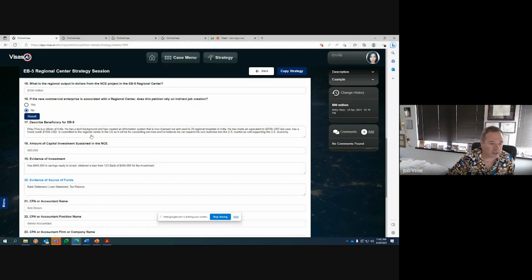We talked about this before, describing the EB-5 beneficiary. Okay, so the EB-5 investor is a citizen of India, has a tech background. He has created an information system that's now licensed and used in 20 regional hospitals in India. He made the equivalent of 200,000 USD last year and has a home worth 150,000 USD. He's committed to the regional center in the U.S., as it will be a counseling service. He believes he can expand his own business in the U.S. market as well as support the U.S. economy. Right. So there's a little overview.